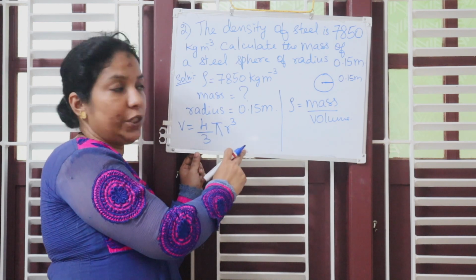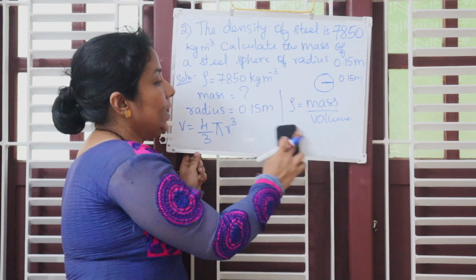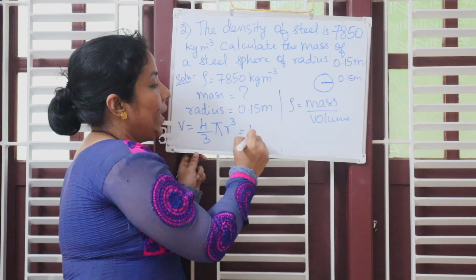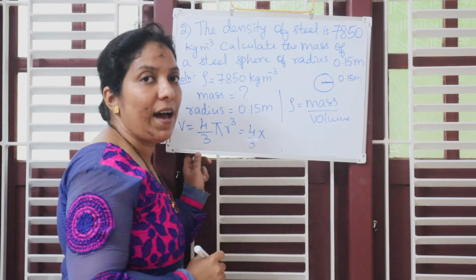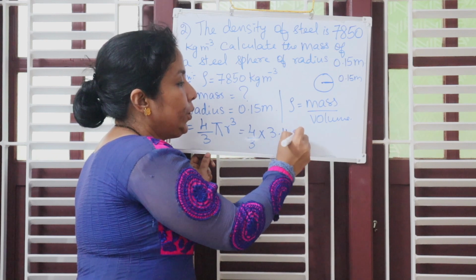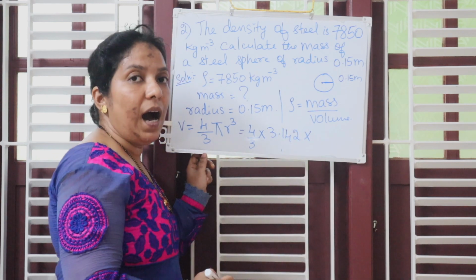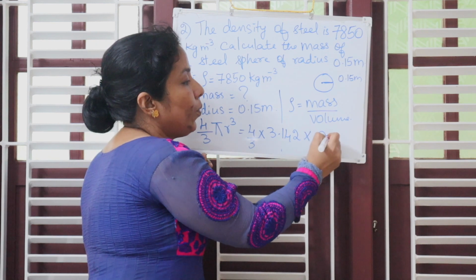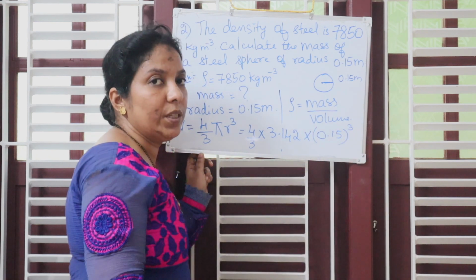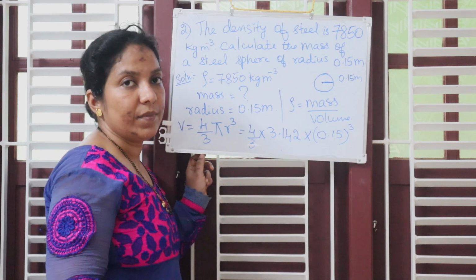Therefore, you have to substitute here. Okay, so let us substitute. That is 4 by 3 times, what is the value of pi? It is 3.142 times r. R is 0.15. It's cube, r cube. Put the power 3.